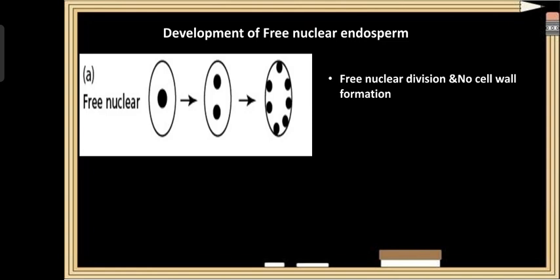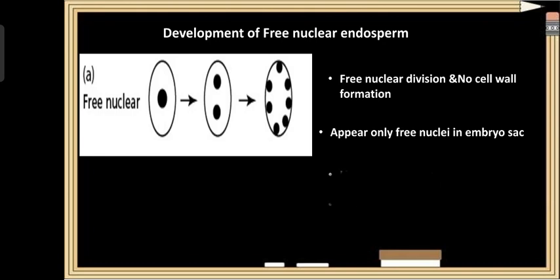That means the nucleus itself divides without any cell wall formation. Thus the nuclei produced appear freely in the embryo sac. The nucleus just divides, so the number of nuclei is going to increase. As a result, the embryo sac will have a huge number of nuclei.